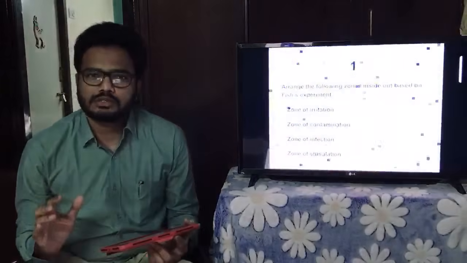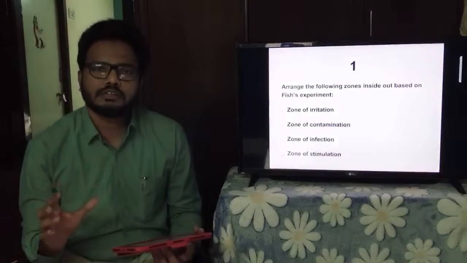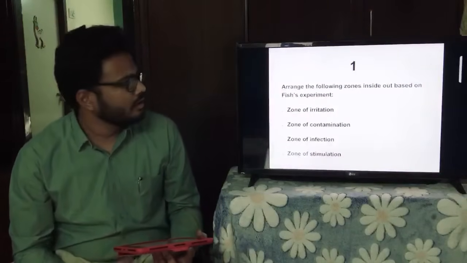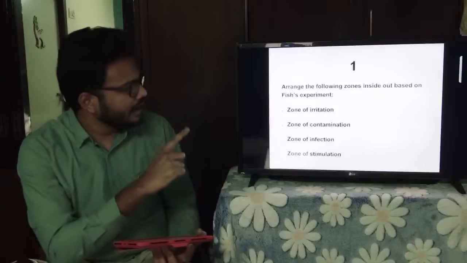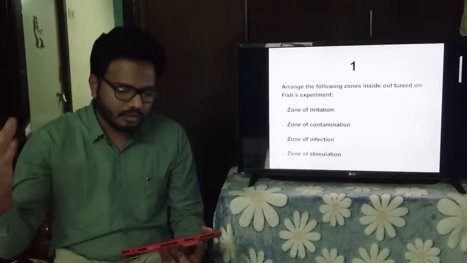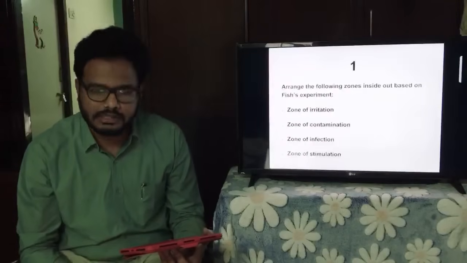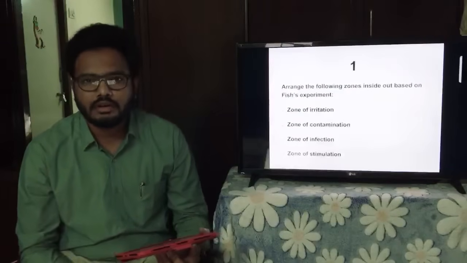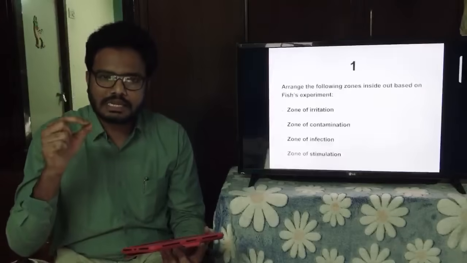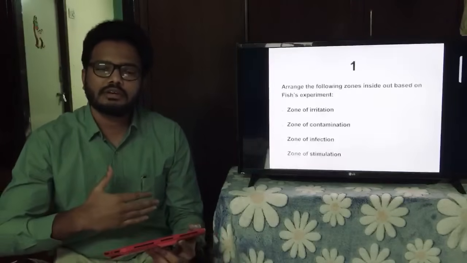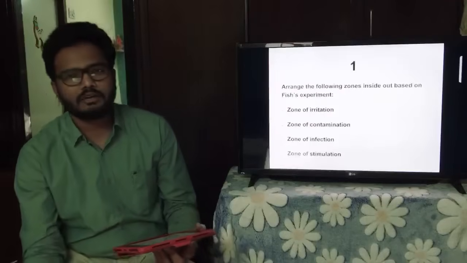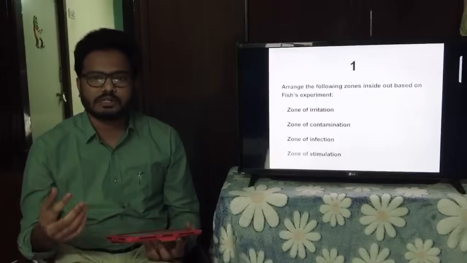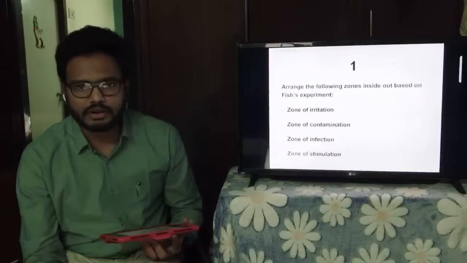So first and foremost, you might have heard of Fish Jones or the Fish concept, right? The name of the scientist, Fish, not the eatery fish. So based on that, I framed this question. Arrange the following zones inside out based on Fish experiment: zone of irritation, zone of contamination, zone of infection, zone of stimulation. Which of the following zones is present in the center, and which is present on the periphery? As you know, we have Fish zones. Whenever there is any periapical infection, based on Fish experiments, we have certain zones. You might have heard of it, isn't it?